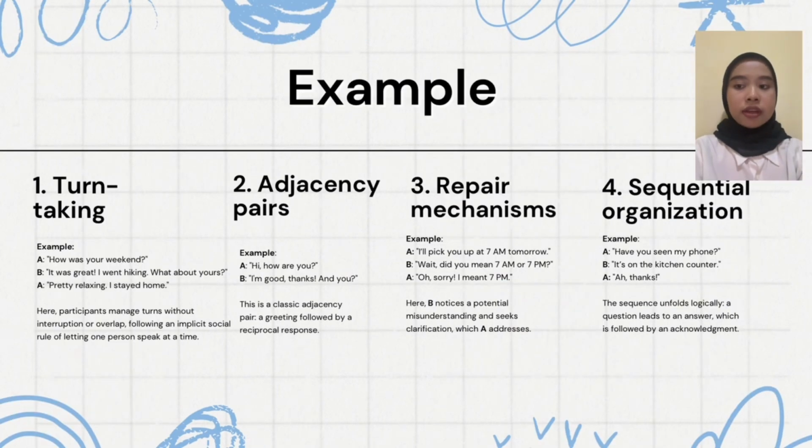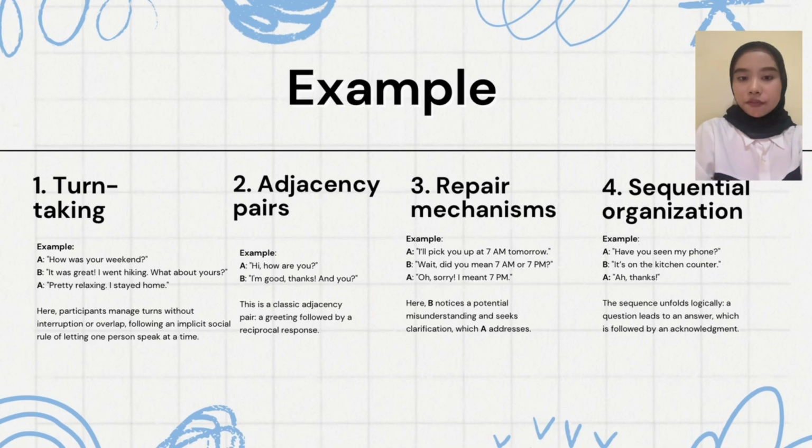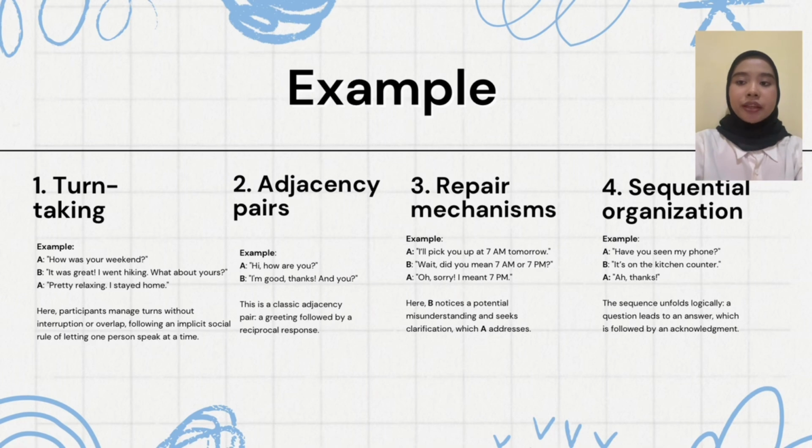Here is an example for each of the key features of conversation analysis. The first one is turn taking. Here is an example of conversation. A: How was your weekend? B: It was great. I went hiking. What about yours? A: Pretty relaxing.